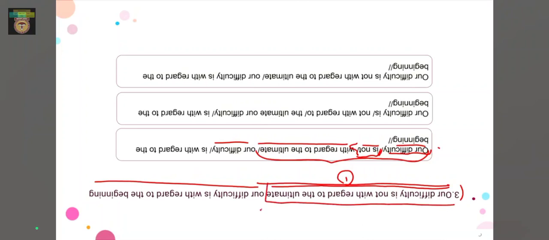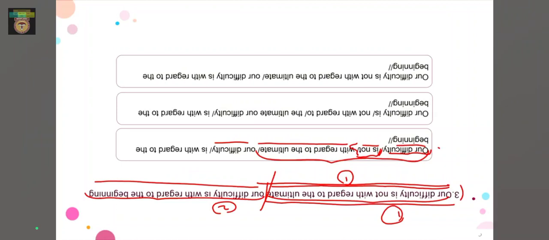So we take a pause here, right? This is one whole sentence and this is another sentence. We say this in one go: our difficulty is not with regard to the ultimate, and then we take a pause and continue: our difficulty is with regard to the beginning, right? So let us see which of our options matches this criteria.